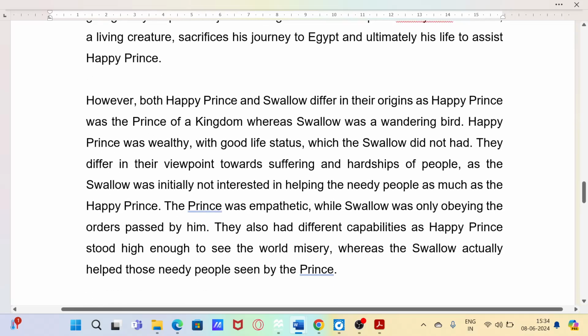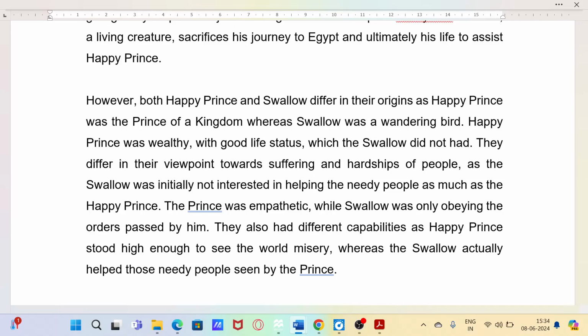However, both Happy Prince and Swallow differ in their origins, as Happy Prince was the prince of a kingdom, whereas Swallow was a wandering bird. Happy Prince was wealthy with good life status, which the Swallow did not have. They differ in their viewpoints towards sufferings and hardships of people, as the swallow was initially not interested in helping the needy people as much as the Happy Prince.